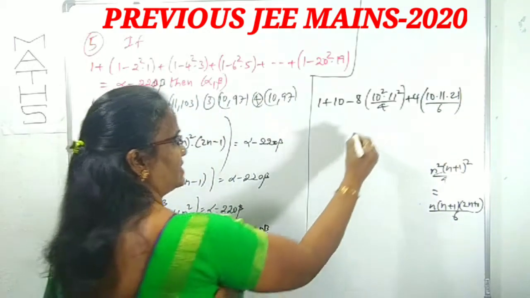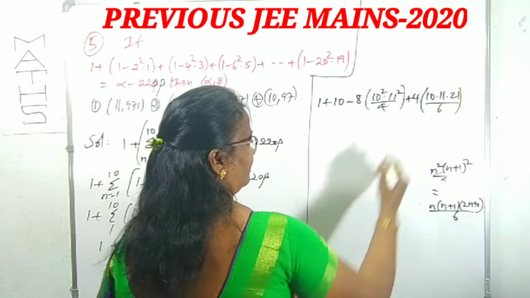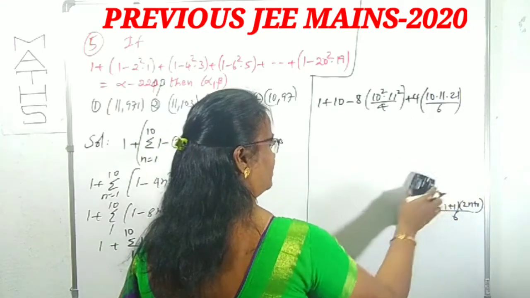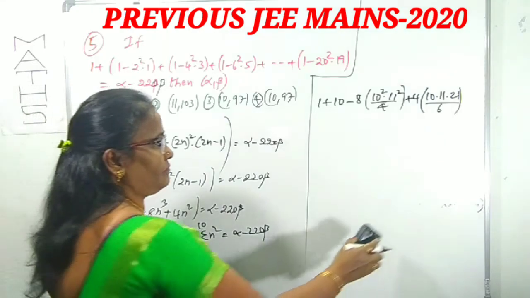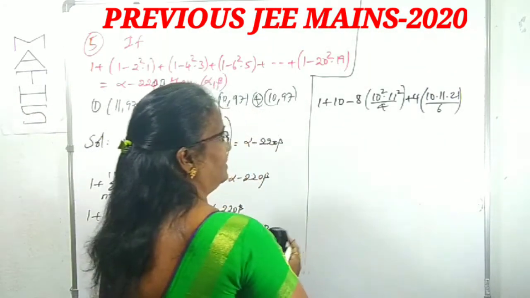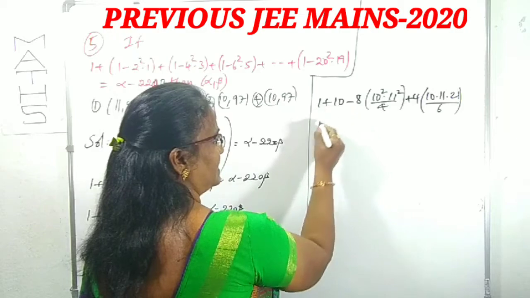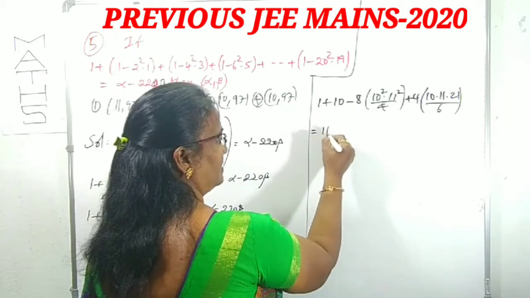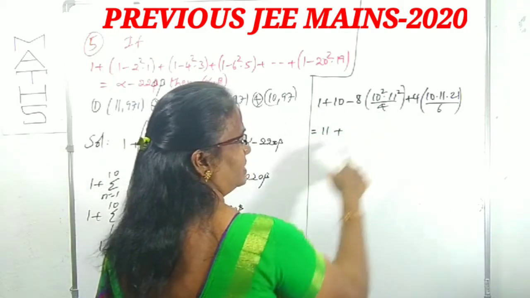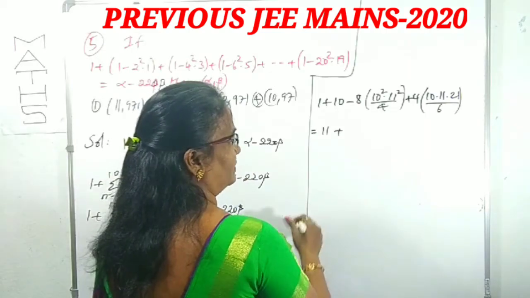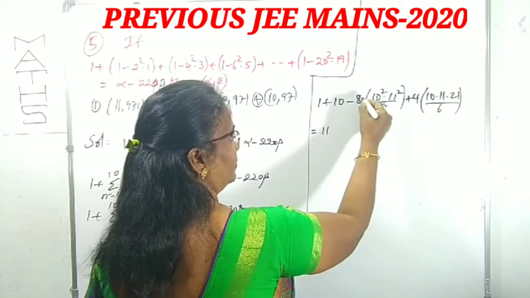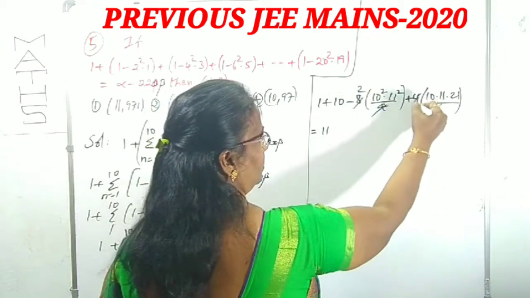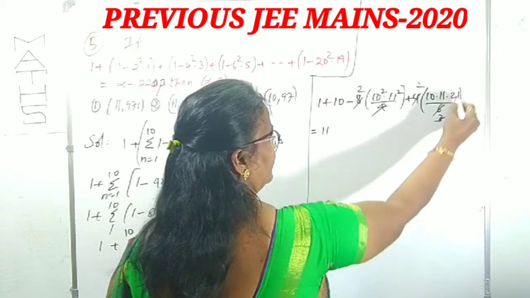Okay, equals, I will use that at the end, alpha minus 2 beta. Only I am taking this simplification. Right. For easiness purpose, 1 plus 10 is 11 we can write, plus, among these two terms what is common? 4 cancel, 4 2's, here 2 2's, 2 3's, 3 7's, right?